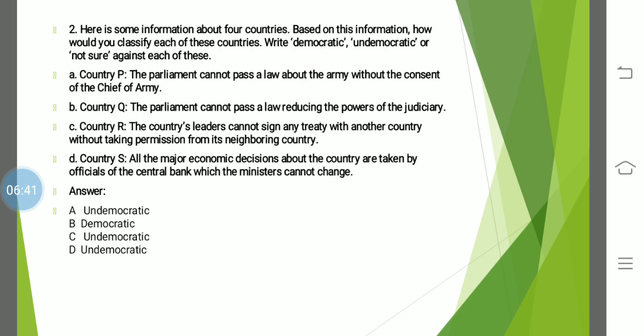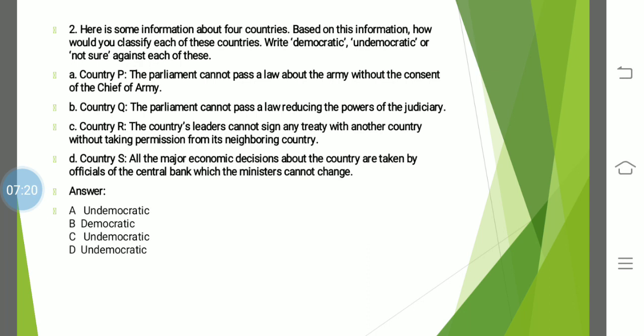So parliament, being the lawmaking body, has a right to make laws on any subject. Okay, though the classification is there with the center and the state list, because in a state we have a state legislature which is making law for a particular state, but for the central we have a parliament and that parliament is making law for the entire country. Okay, and that is why country P is undemocratic.